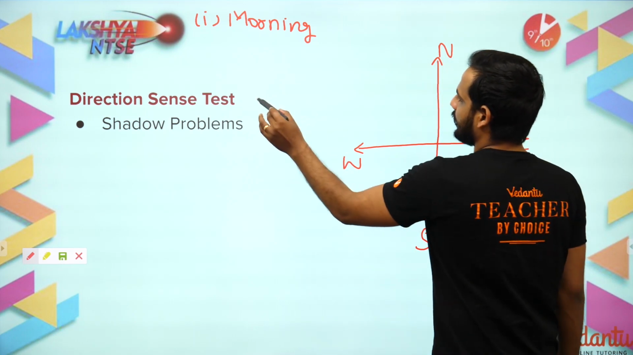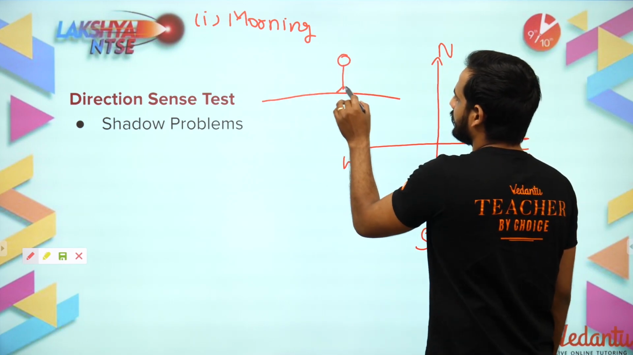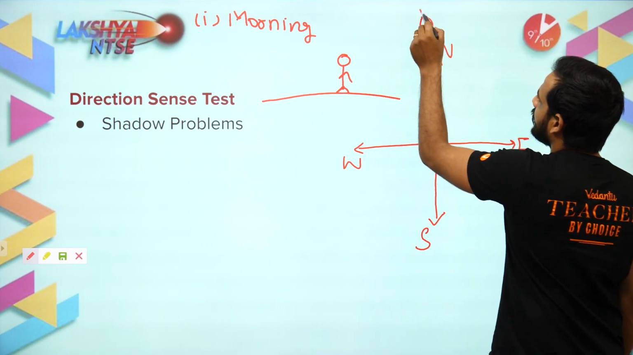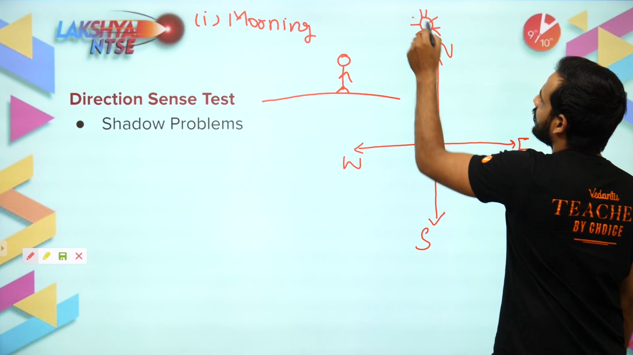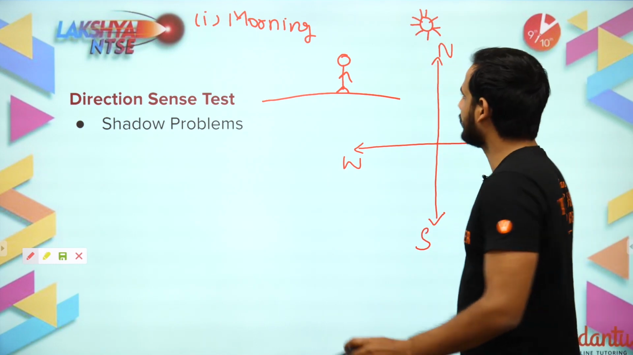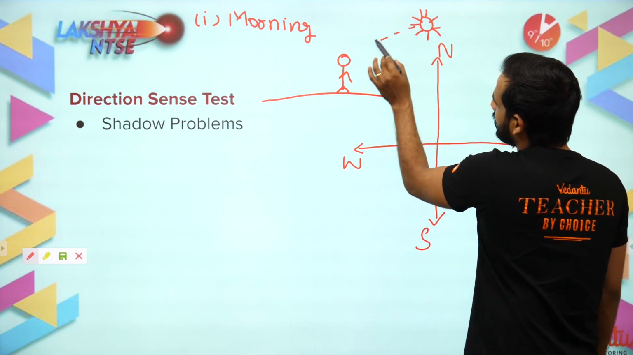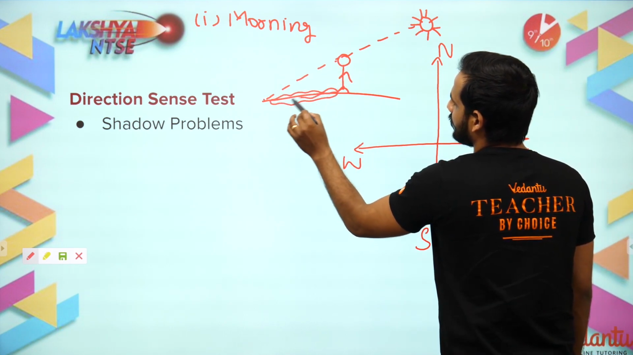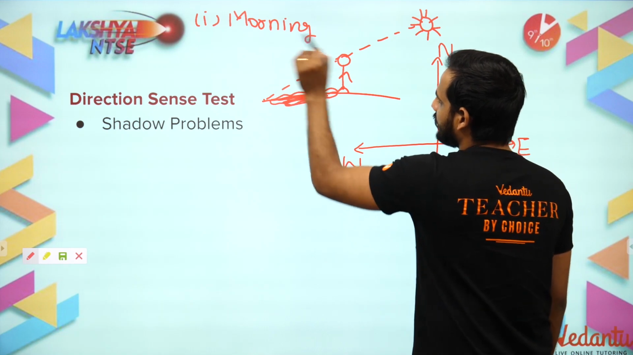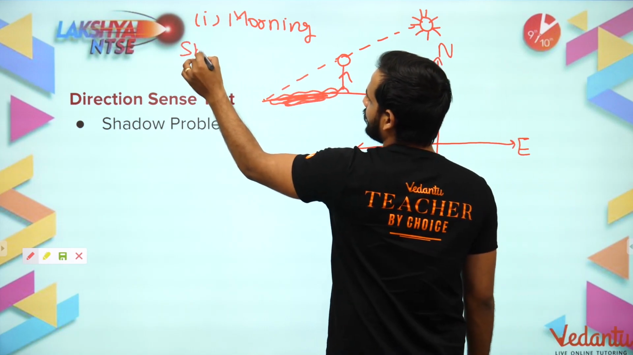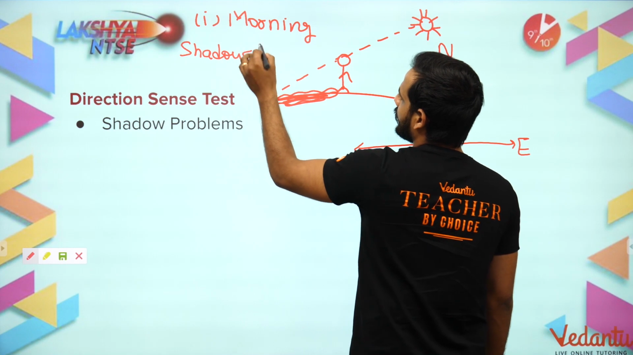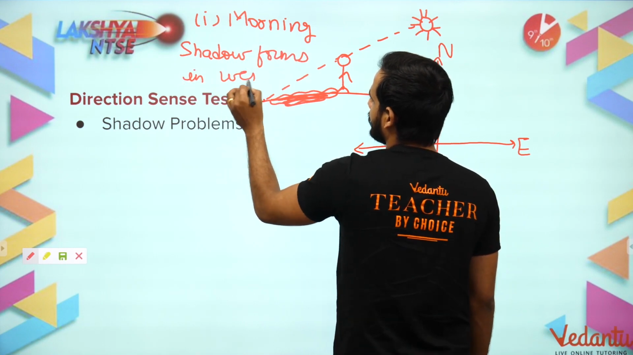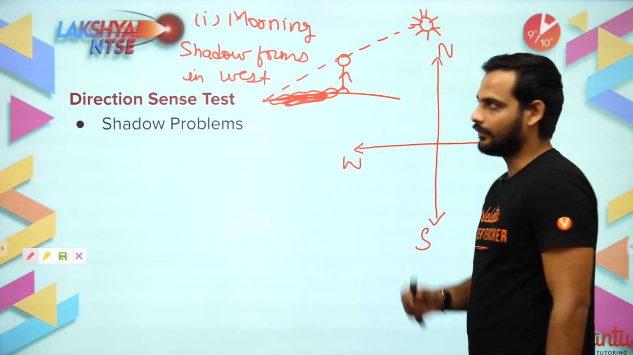Suppose a person is standing here. You know the sun will be in the east in the morning. So in the east part, we have our sun here. The rays will be coming in this way, so the shadow will be formed here. Right, this is the shadow. So in the morning, shadow forms in the west.